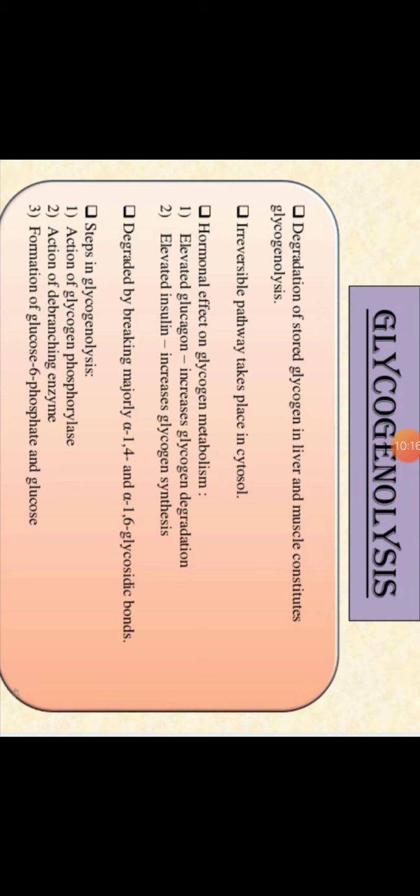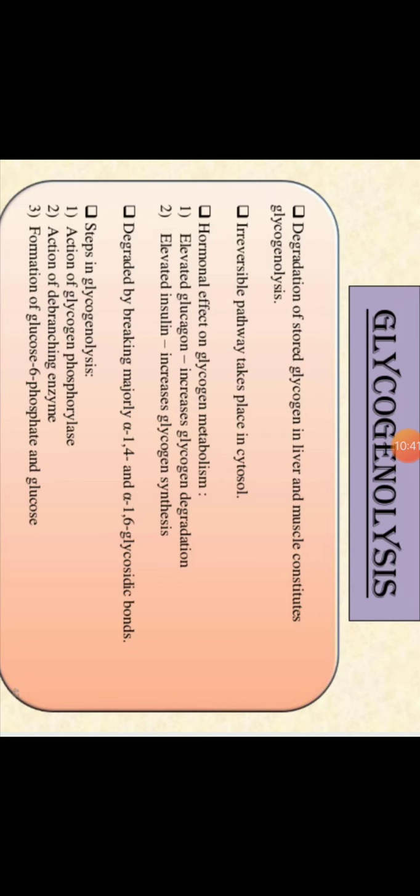There are some steps: the action of glycogen phosphorylase enzyme, which is an important enzyme in glycogenolysis; then the action of debranching, means breaking the alpha 1,6 glycosidic bonds; then the formation of glucose 6 phosphate, and from glucose 6 phosphate the formation of glucose.